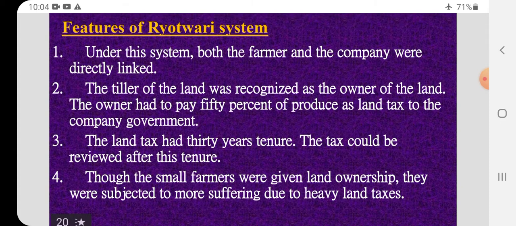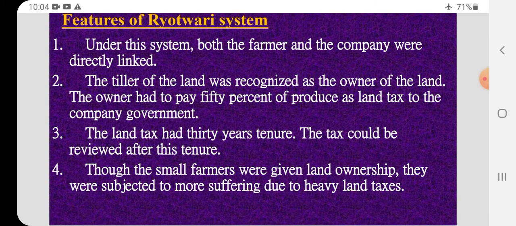So it is like when you take a house on lease, you have to stay for 3 or 4 years. After that you can renew or you can go to another house. Like that, the tax duration was 30 years. So after that they have to renew again.